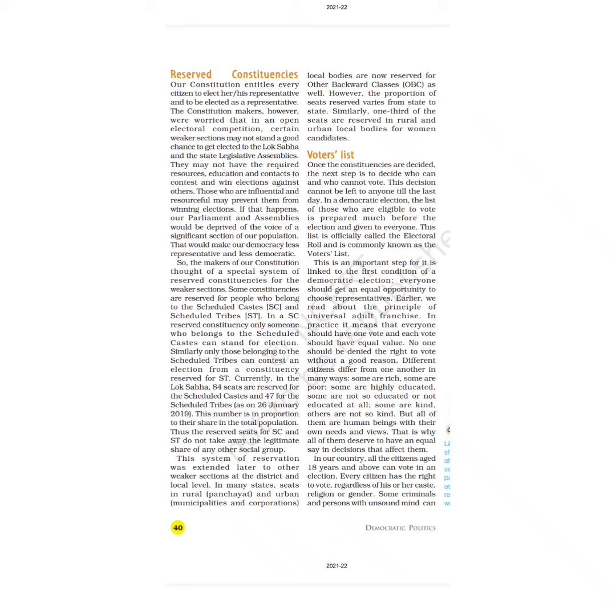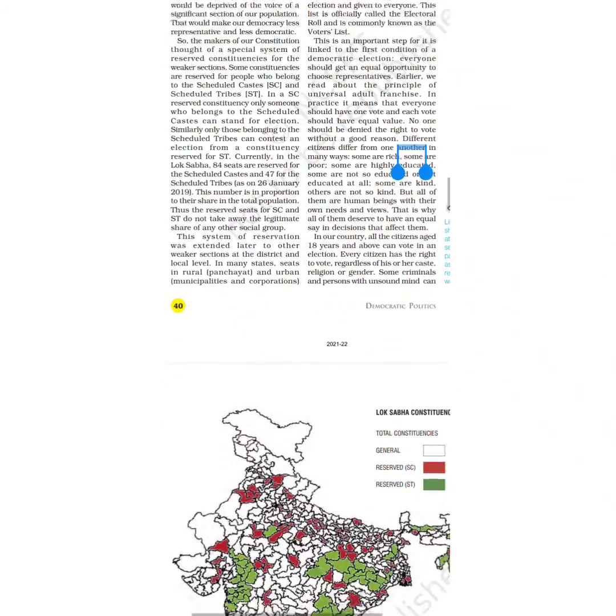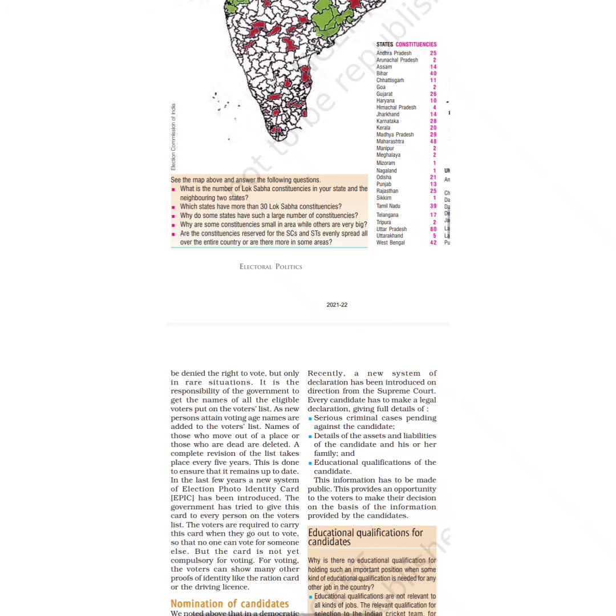Some criminals and other persons with unsound mind can be denied the right to vote. So class, sometimes there are criminals and people of unsound mind, those who are not mentally stable, and they can be denied this right to vote, because it might not be safe for the people. But this is done in rare situations only. It is not done with every criminal.